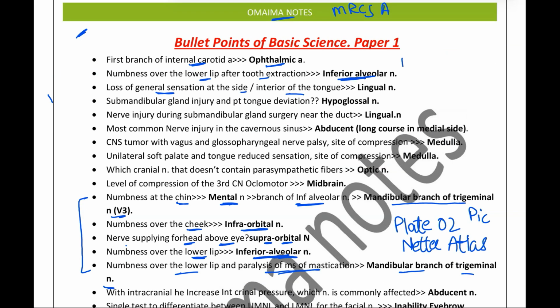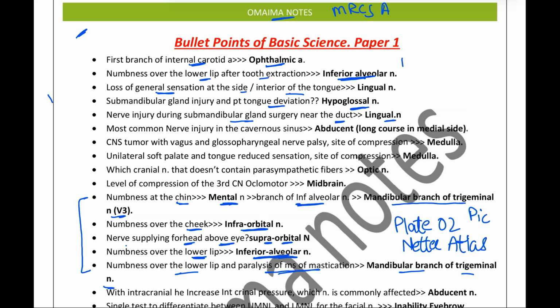So next up we have the nerve injury related to the submandibular gland. So we have two scenarios for this. Now submandibular gland injury has already been established, and what is the clinical picture? The patient developed tongue deviation. Then the answer would be hypoglossal nerve. Nerve injury during submandibular gland surgery near its duct, then the answer would be the lingual nerve.